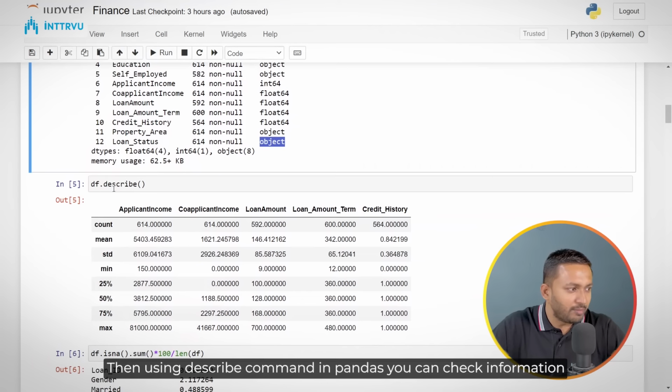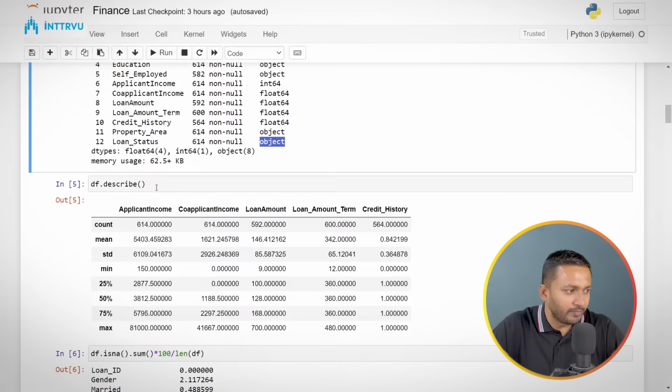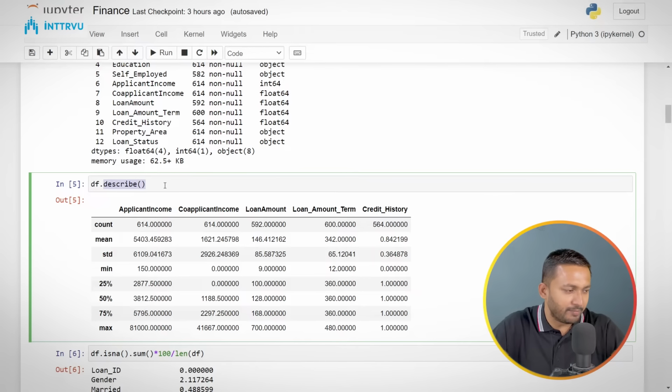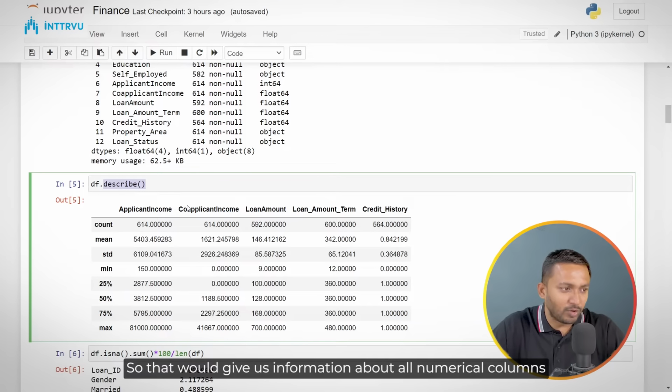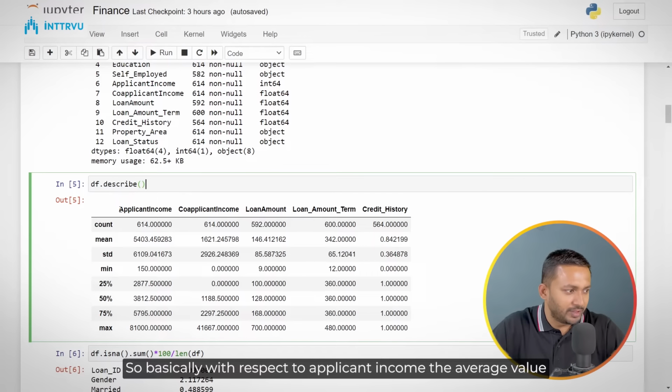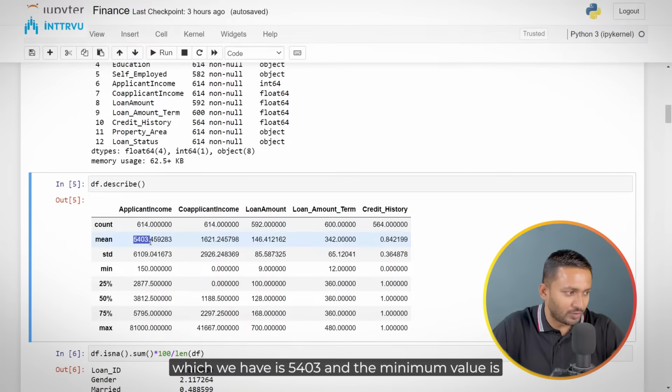Then using the describe command in pandas, you can check the information for every column. Specifically here, we are checking information for all the numerical columns. So what we are doing is data frame name dot describe. That would give us information about all numerical columns in that particular data frame. With respect to applicant income, the average value which we have is 5403.